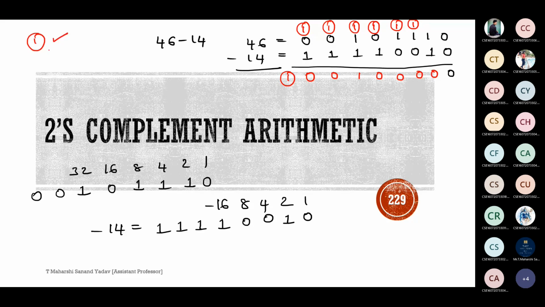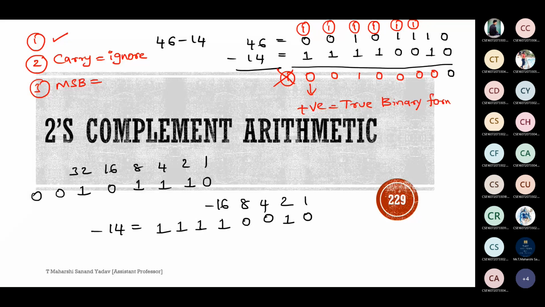Next, what is the second point? If any carry is generated, what do I have to do? Should I add it to least significant bit or can I ignore? Ignore, sir. In 2's complement, you can ignore this. So no need of this one. Next, third statement, check most significant bit sign. Is it 0 or 1? 0. 0 means the result is positive and it is in true binary form. So no need to take any 2's complement of the result. So this is our final answer.